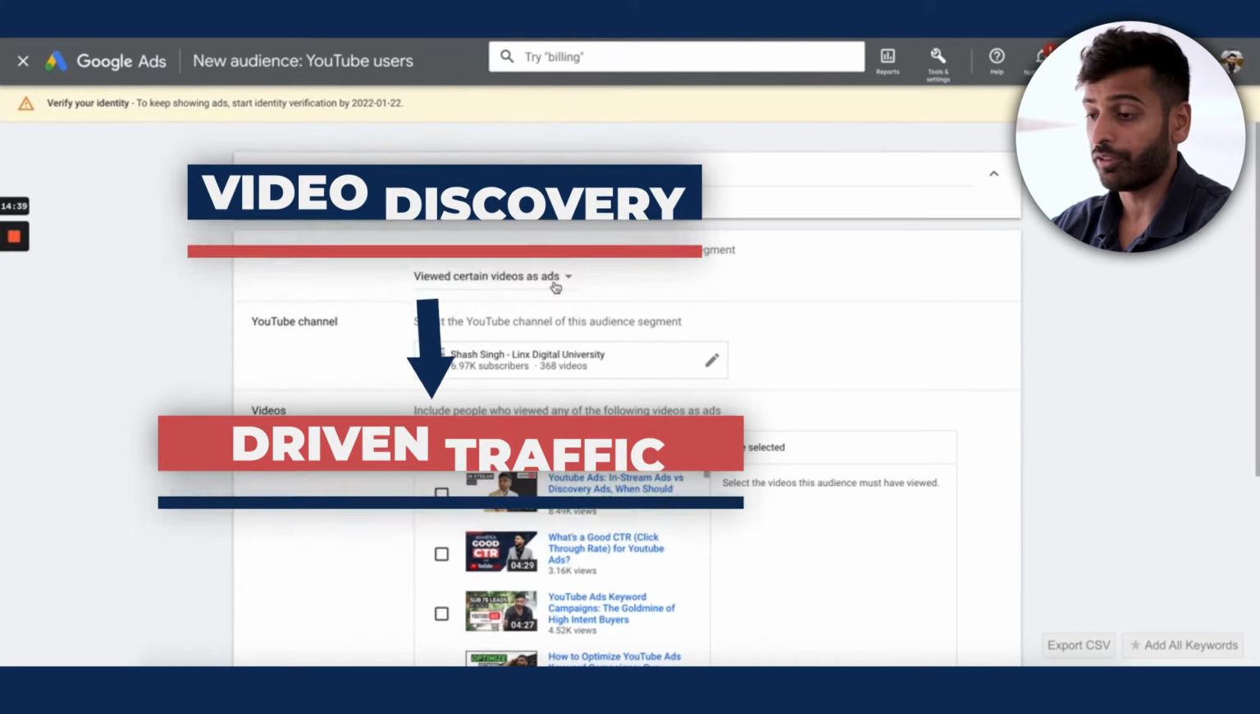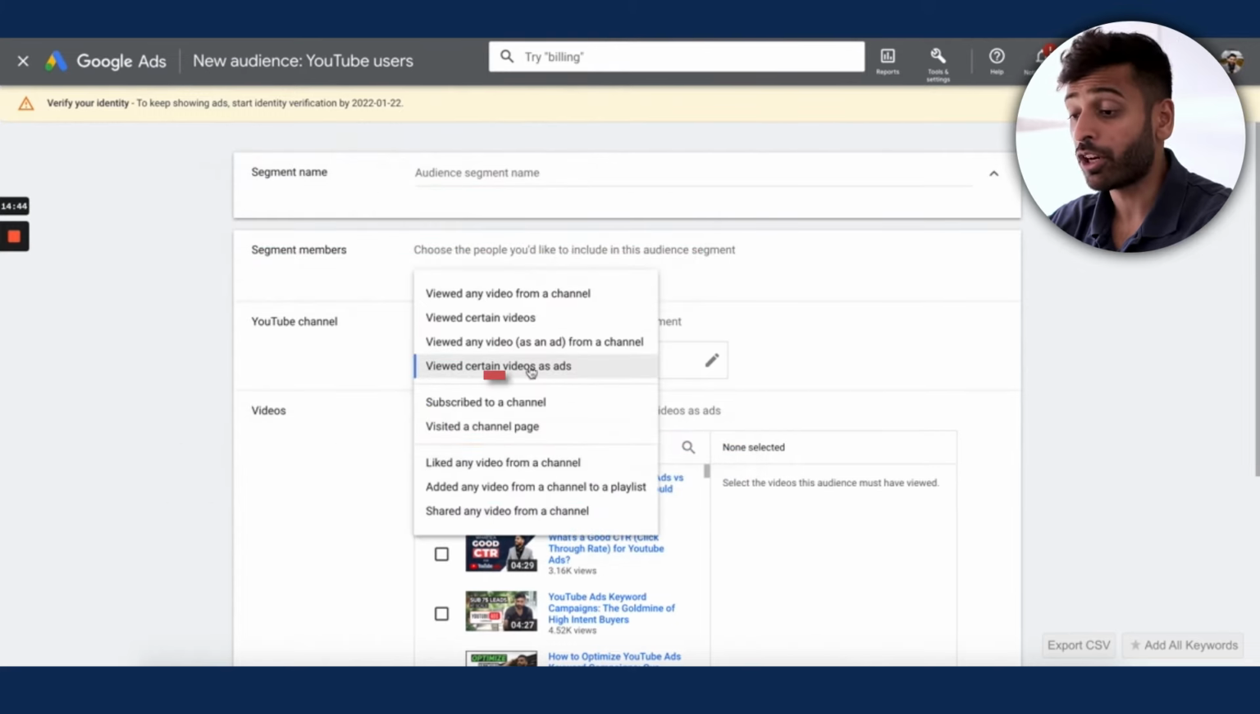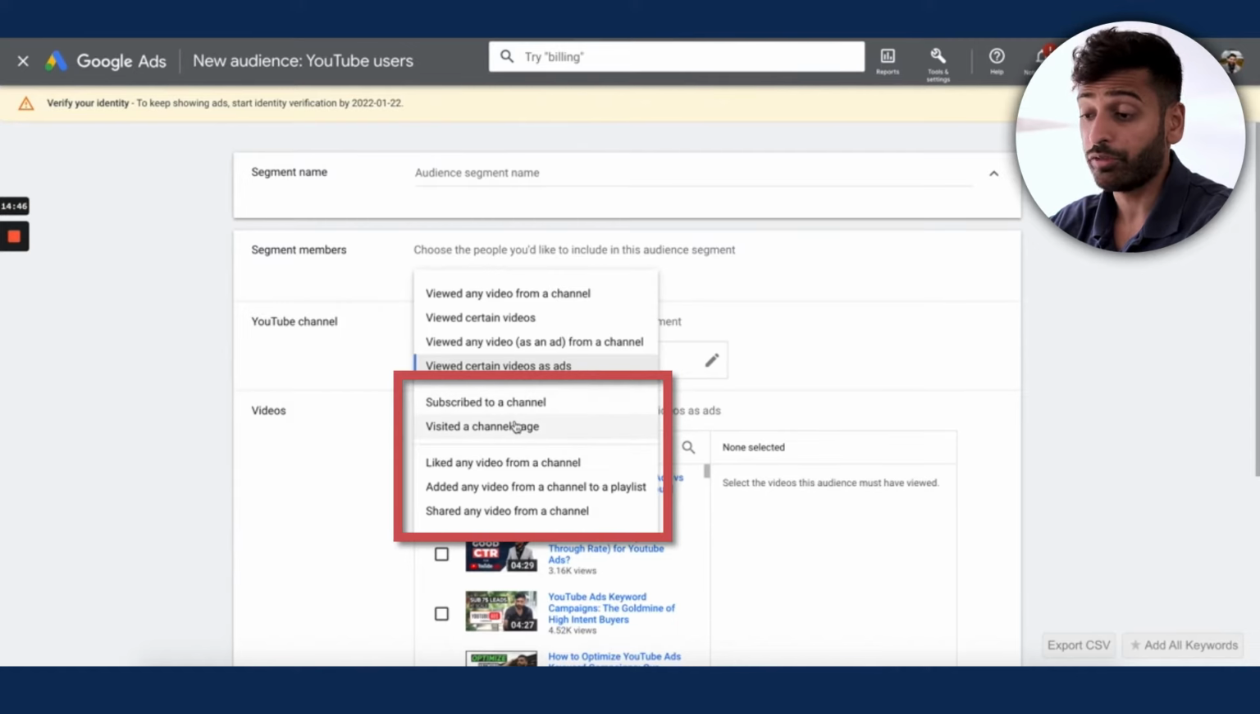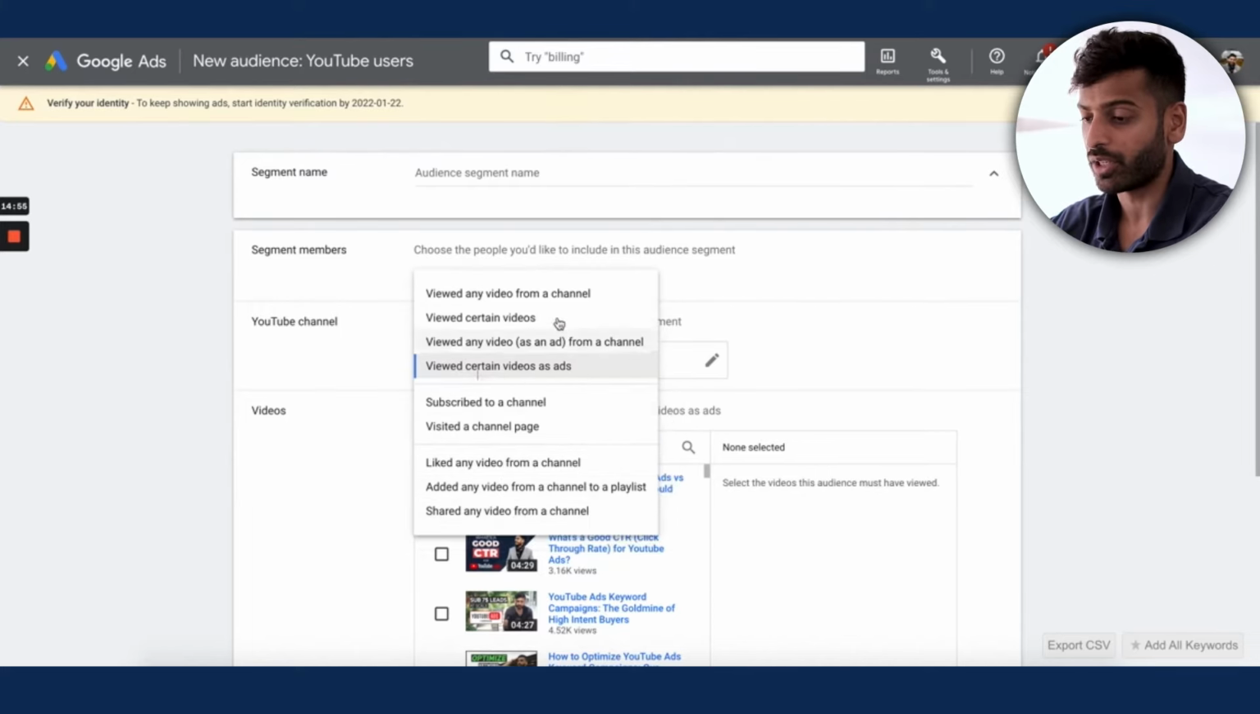It could definitely be a good way to retarget those people. And then you can also target people who subscribed to your channel, visited your channel page, or liked a video from a channel, or added any video from a channel to a playlist, or even shared any video from a channel, right? So you have a bunch of options. Typically, I stick to viewed any video from a channel, subscribed to a channel, visited a channel page, and then once in a while, I'll do these ones right here.